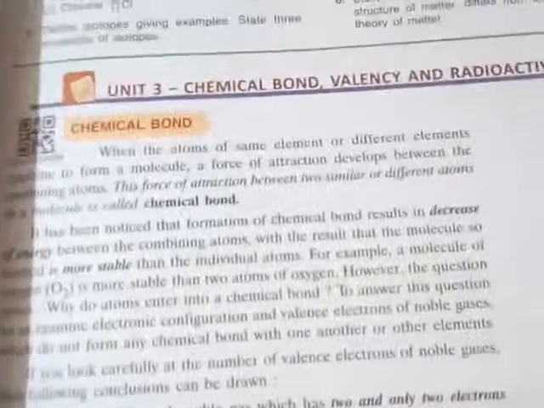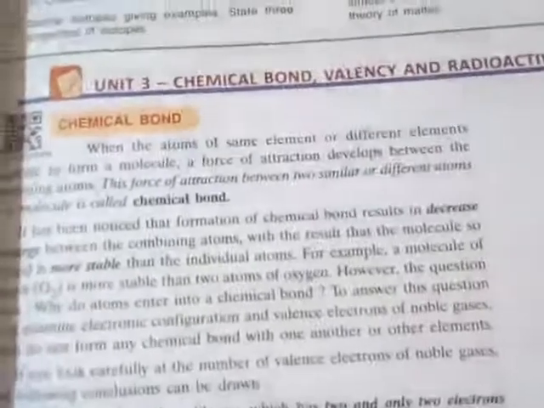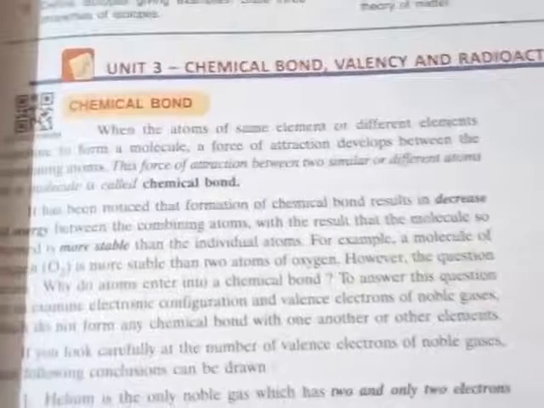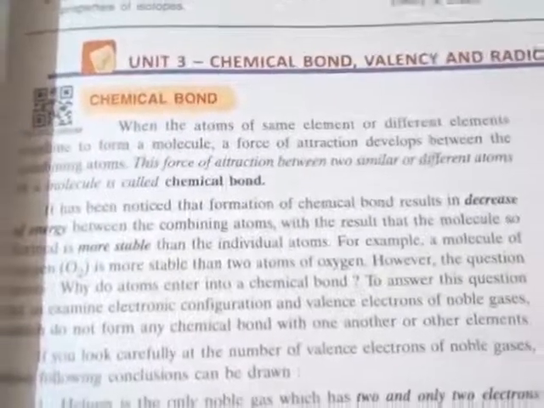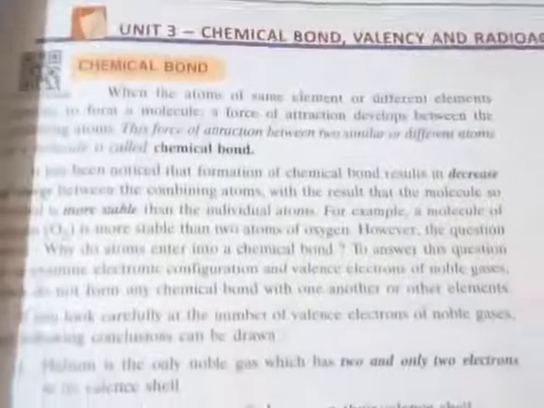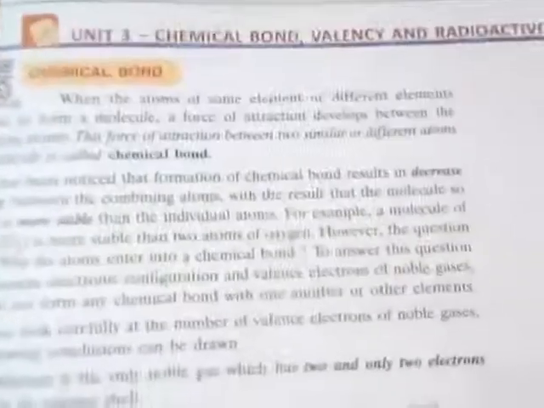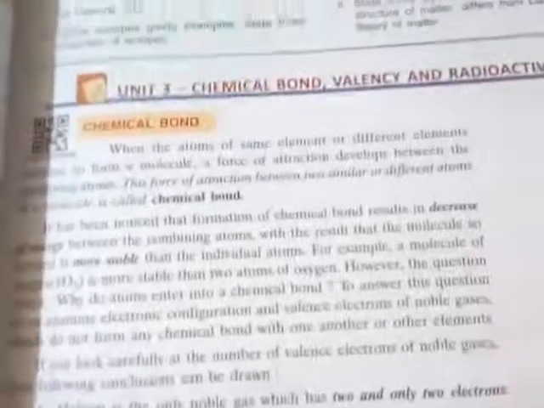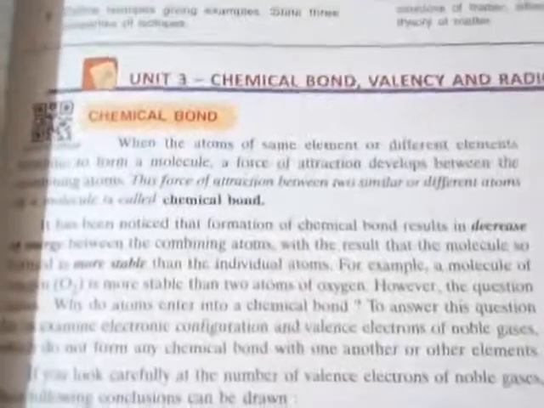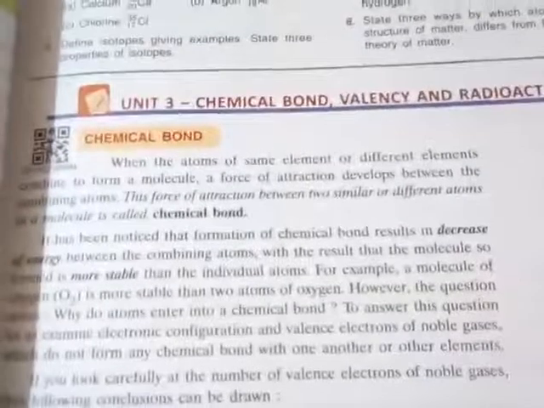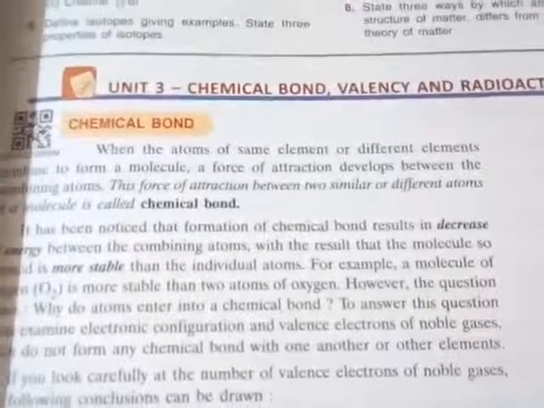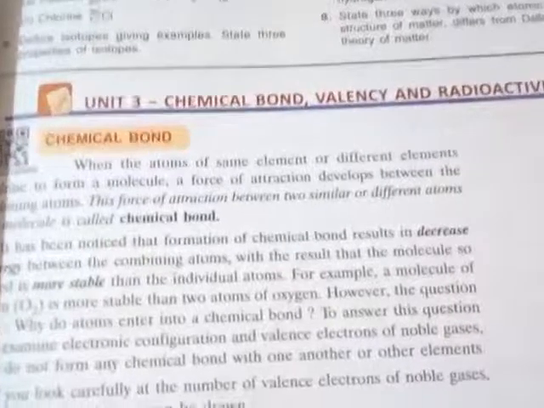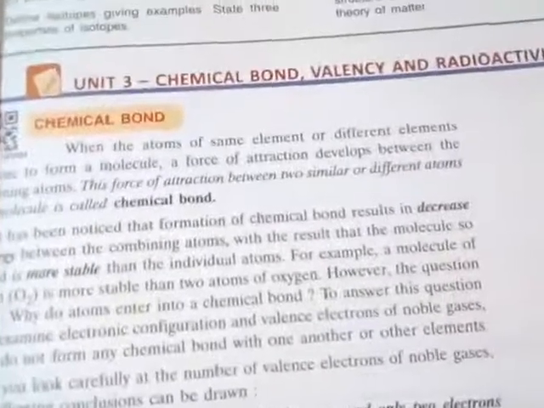If you look closely at sodium and chlorine, you will find that the sodium atom has one electron in the outermost shell. What is the outermost shell? The last shell. In the chlorine atom, there are 7 electrons. Now this sodium atom always tries to reach a stable state, and it is a very reactive element. So how will they achieve this stability? They achieve it through the formation of a chemical bond.